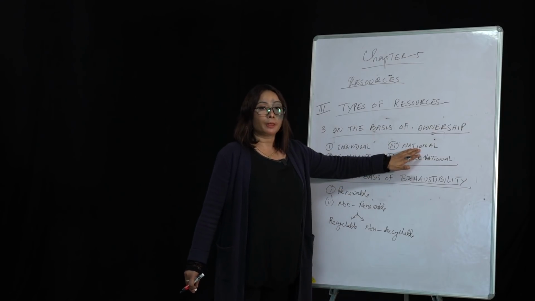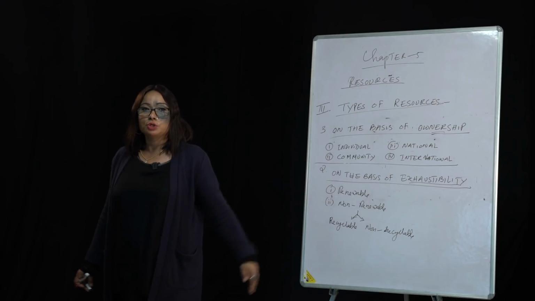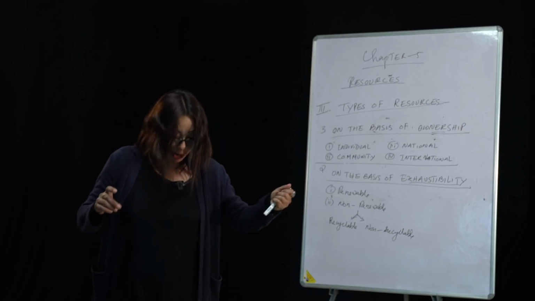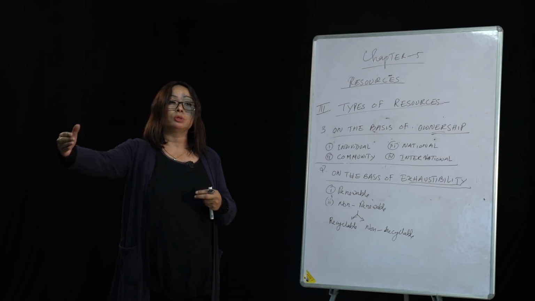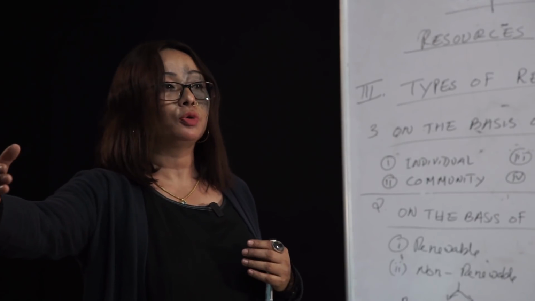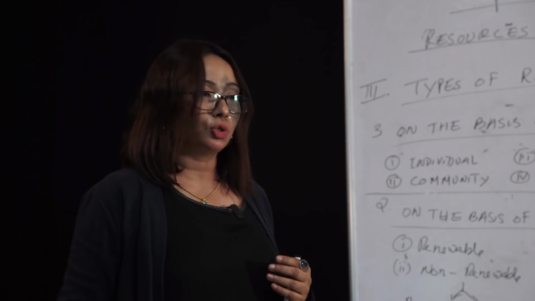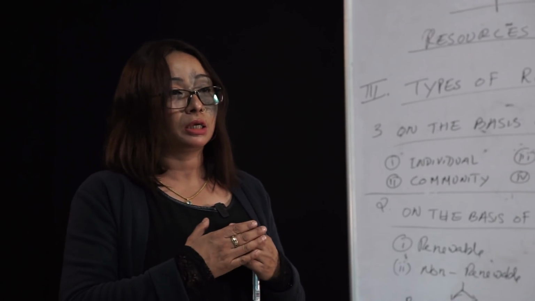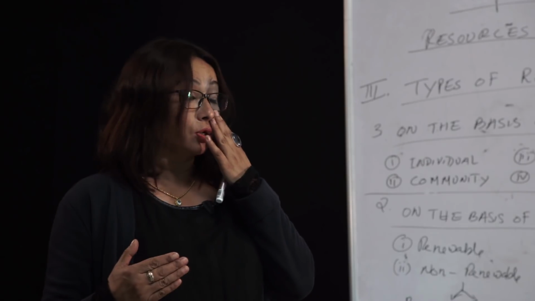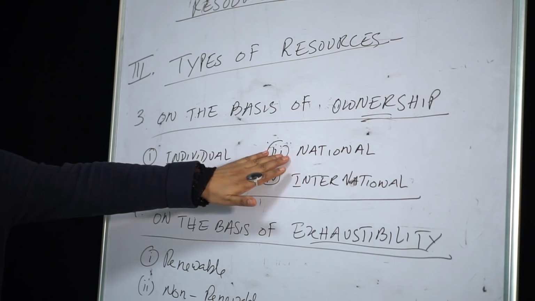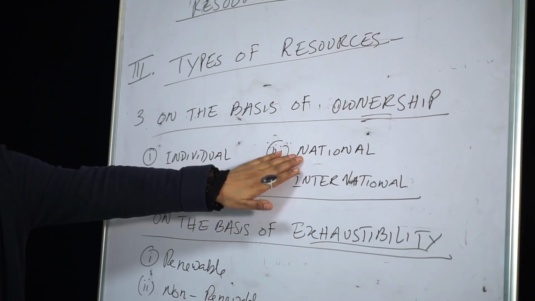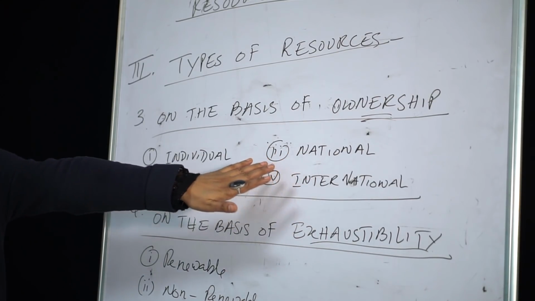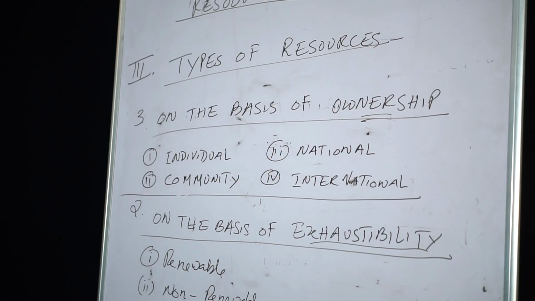For example, in the south of India there is the Indian Ocean. In the ocean also, a country has a limit, 12 nautical miles or 200 kilometers, up to which India can mine on the ocean bed. Beyond 200 kilometers, India cannot do so. National resources are those which belong to the nation, and the nation has the right to use them anywhere in the country.